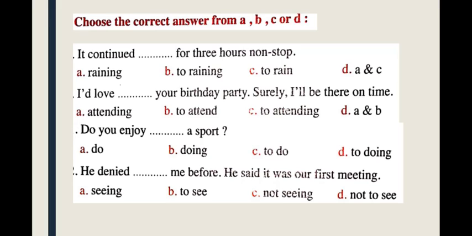Number 3. Did you enjoy blank a sport? Do, doing, to do, to doing. And as you know, the verb enjoy is followed by verb ing. So, do you enjoy doing a sport?